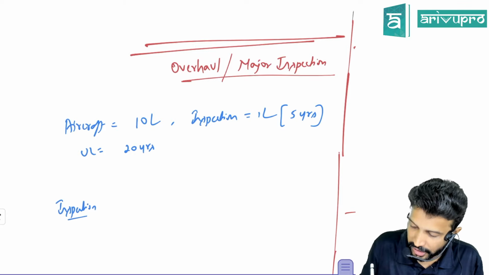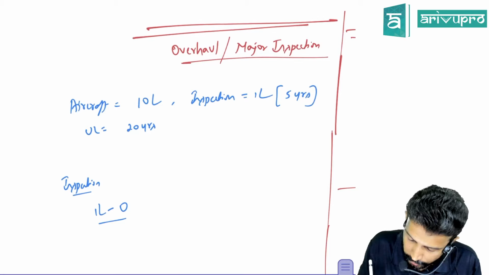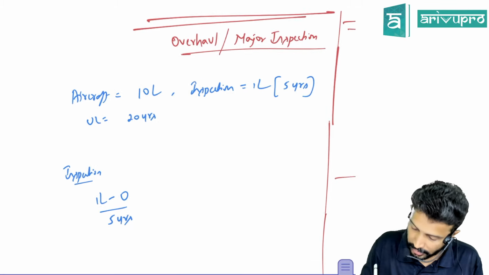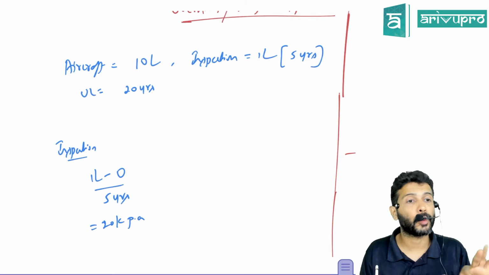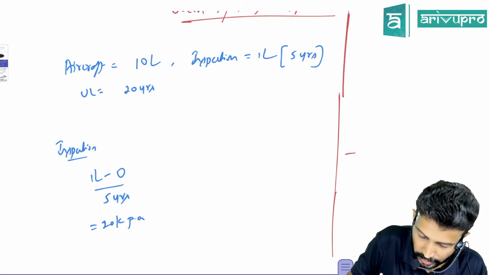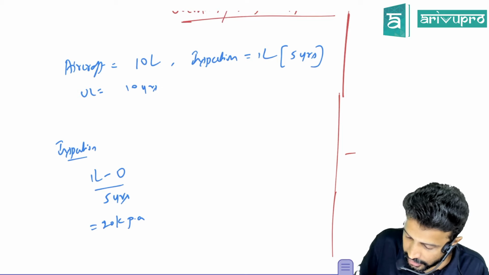So what will be the depreciation on inspection? 1 lakh minus salvage value 0. You have to get the inspection once in how many years? The depreciation related to inspection will be 20,000 per annum. Or maybe let's make it 10 years for simplicity. What is the value of the other part?